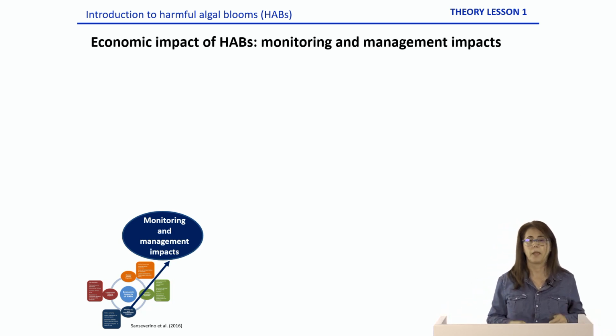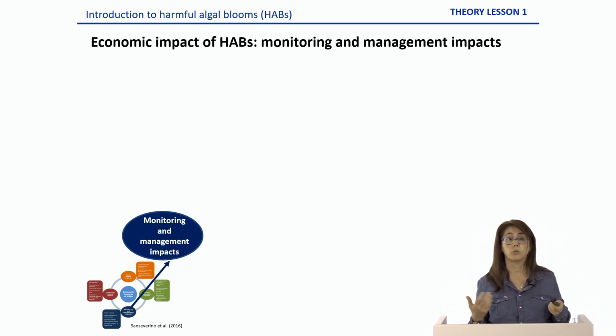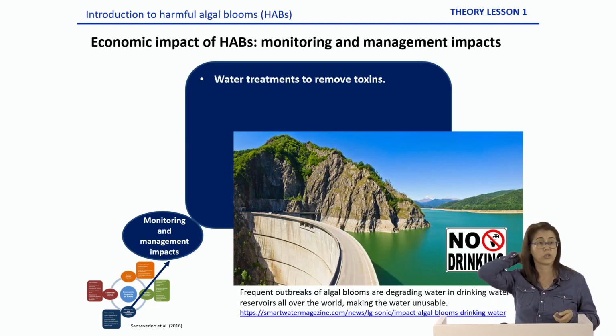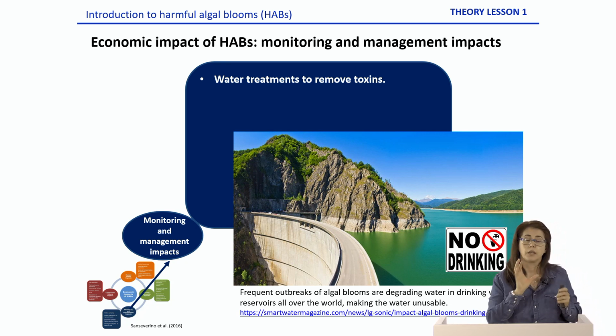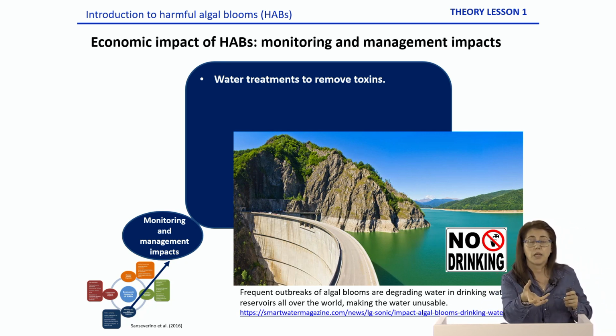Okay? And finally, we can have economic impacts related with monitoring and management. Why? Well, of course, let's say we have a water treatment plant that takes the water from a reservoir, and this reservoir is affected by an algae bloom.